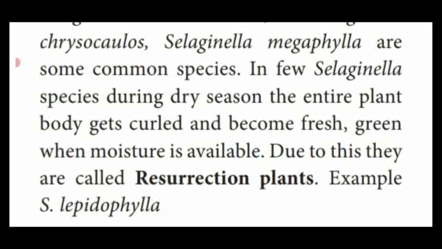So in some Selaginella species, the entire plant body is modified into a curled region, like a mosquito coil, and looks fresh green in color when water is available. Due to this modification, these plants are known as resurrection plants. Example, Selaginella